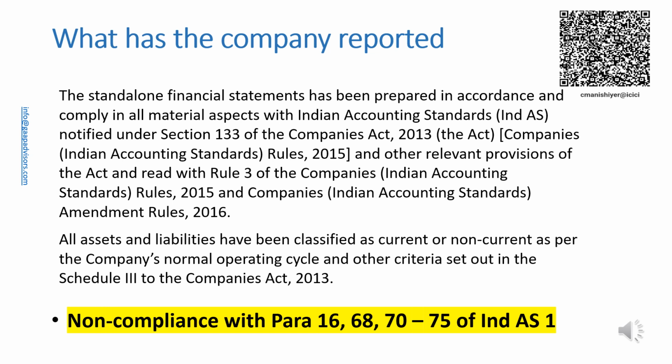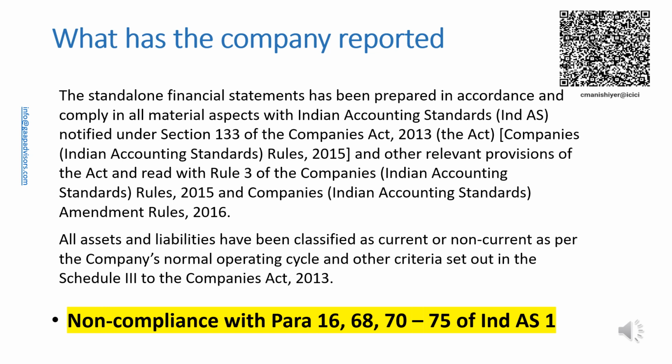The conditions specified for classification of assets and liabilities as current or non-current are the same in Ind AS 1 and Schedule 3. However, Para 68 and 70 to 75 of Ind AS 1 provide further guidance on the classification which is not there in Schedule 3.